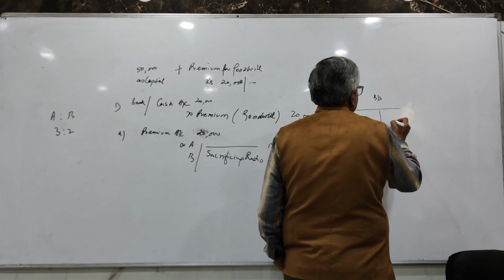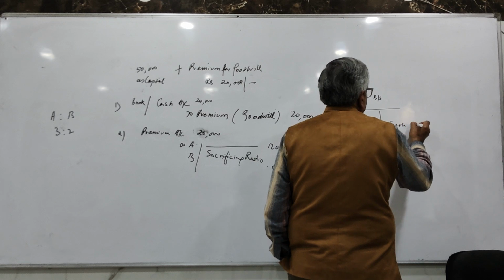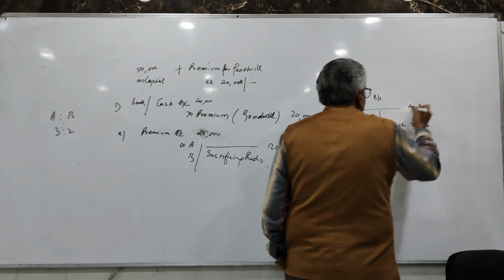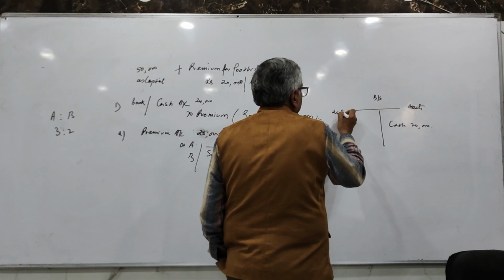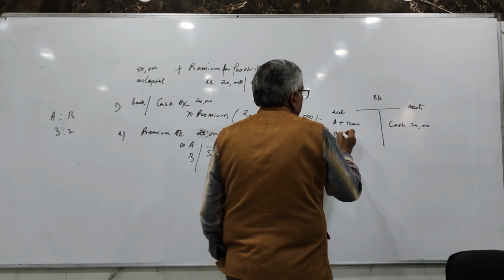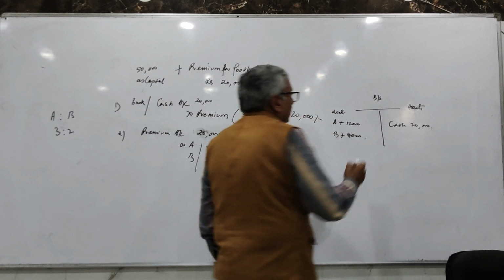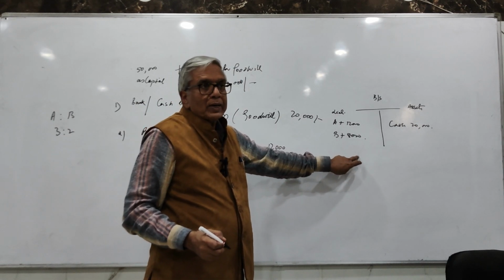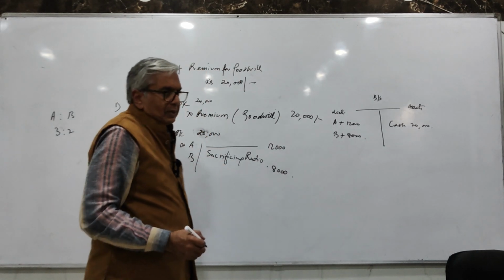The new partner brings cash 20,000. This is the asset side. This is the liability side. A's capital account plus 12,000. B's capital account plus 8,000. Now what has happened? This amount is retained in the business.